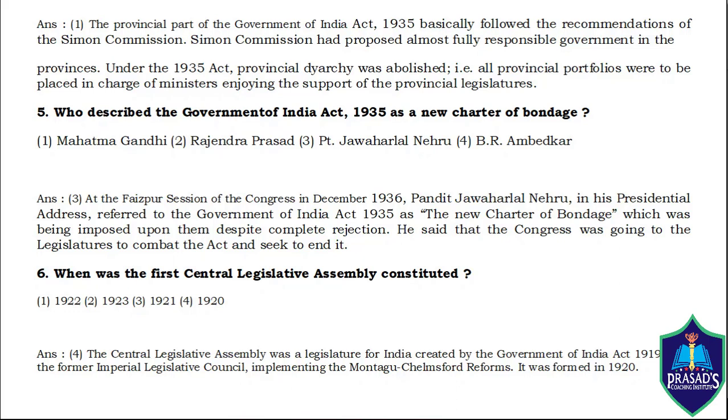When was the first Central Legislative Assembly constituted? Answer is 1920. First Central Legislative Assembly was constituted in 1920. Central Legislative Assembly was a legislature for India created by the Government of India Act 1919. So based on that, the Central Legislative Assembly was formed in 1920.